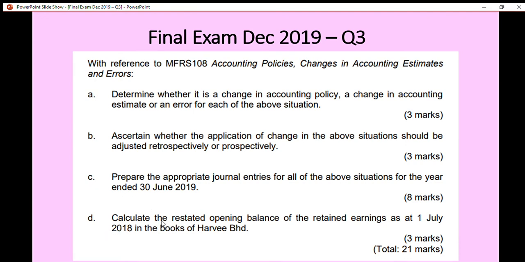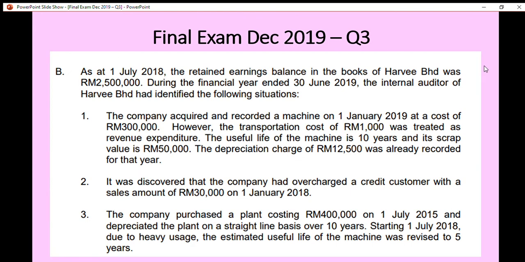Question D: calculate the restated opening balance of retained earnings as at 1st July 2018. As we all know, the opening balance of the retained earnings is given in the question. It is 2,500,000. This is the given opening balance of retained earnings, so we have to calculate the restated balance.